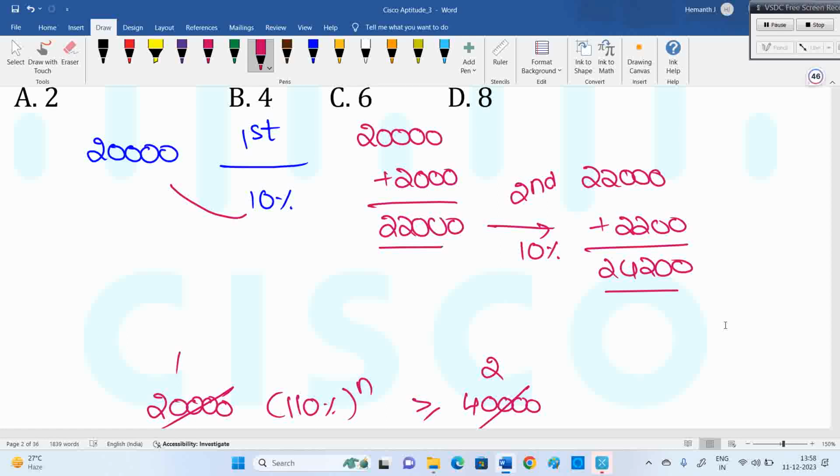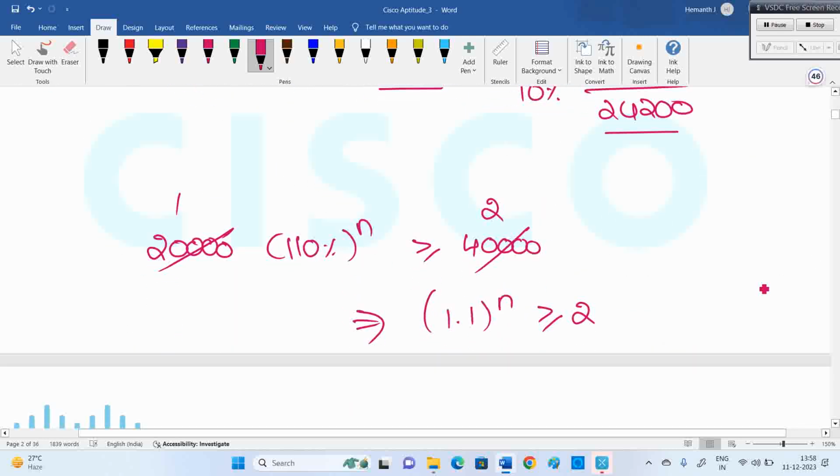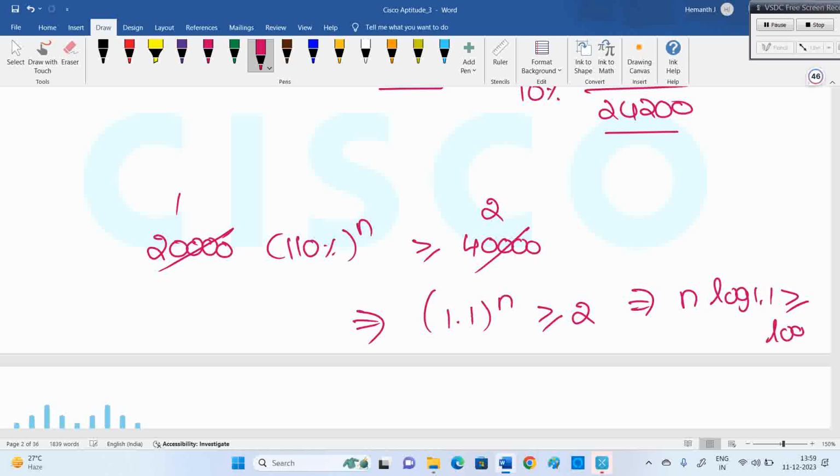So then we can try, using calculator. Or else if you have calculator, 2 power 1 by n should be more than 1.1. Or maybe logarithm is a better option actually. n log 1.1 is greater than or equal to log 2.